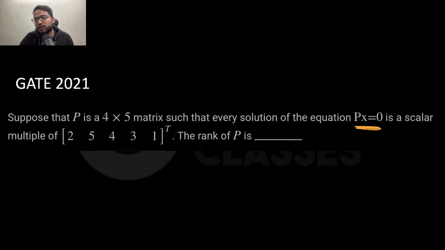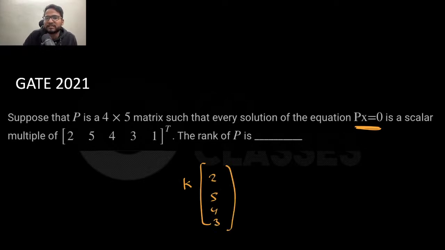Every solution of Px equal to 0 is of this form, which means all its solutions look like this: 2, 5, 4, 3, 1. All its solutions are multiples of this. Then they ask the rank. I will tell you how to calculate the rank. Once you understand the concept, finding the rank and nullity is very easy. But is this question clear?